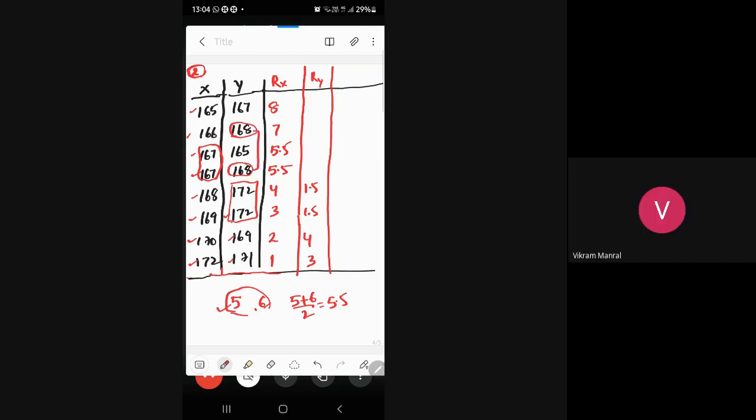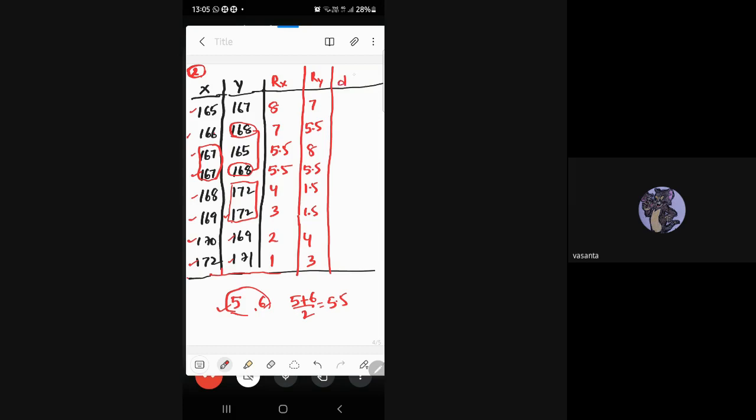That means 5 plus 6 by 2, that means 5.5. 5.5 here, 5.5 here. Up to 6th rank are over. Now 167 will be given 7th rank, 165 will be given 8th rank. Okay, did you understand the procedure? Yes, sir.